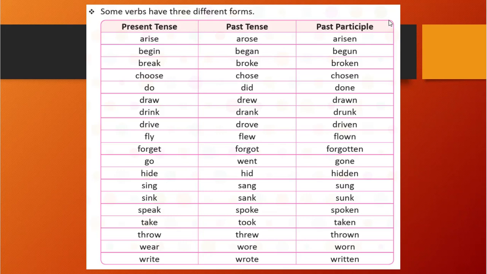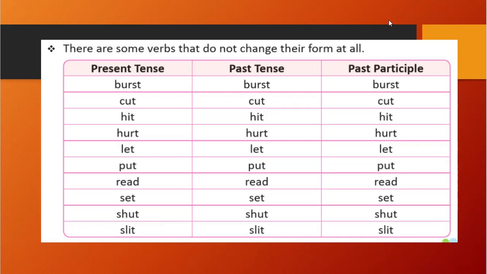So it is also possible that all three are the same. You see, there are some verbs that do not change their form at all. The first, second and third form are the same. In the second slide we saw all three being different, and in this last slide there are some verbs whose first form, second form and third form, that means present tense, past tense and past participle, are all the same.